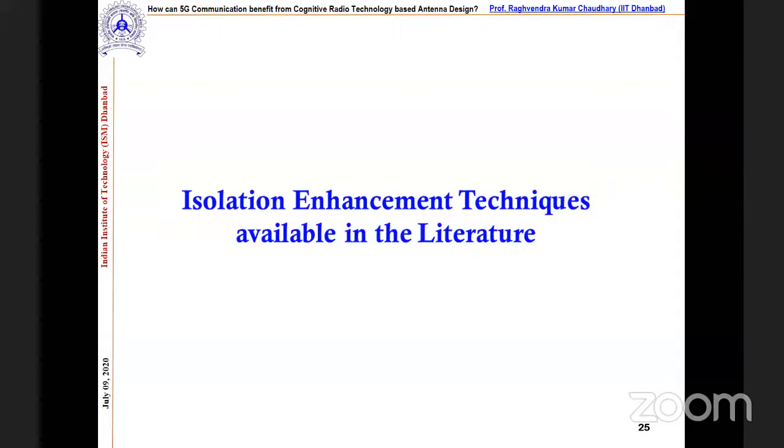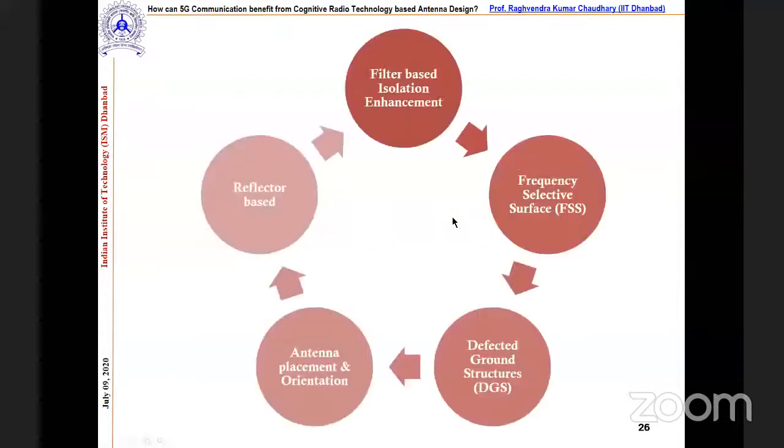So let us very quickly try to understand isolation. In the literature, you will find five techniques to improve the isolation. As I told you, isolation is required, and it should be 15 dB, or no, actually it is really very good when the elements are not talking to each other.